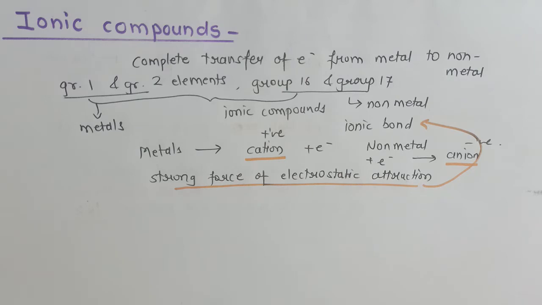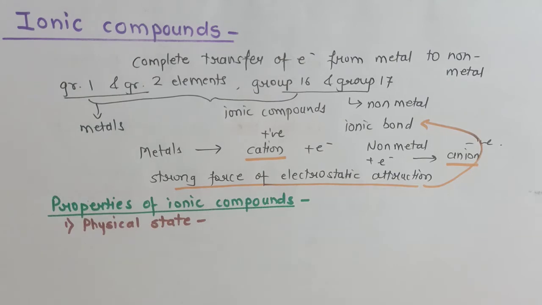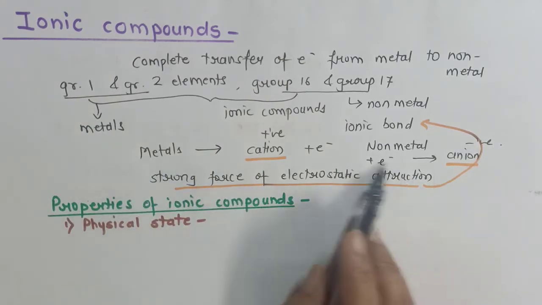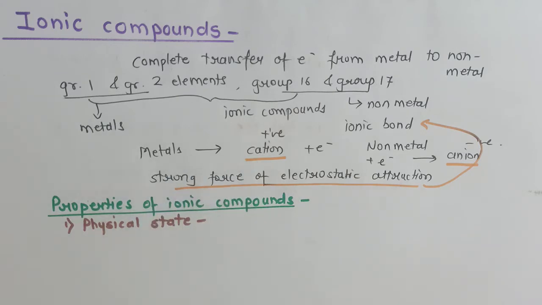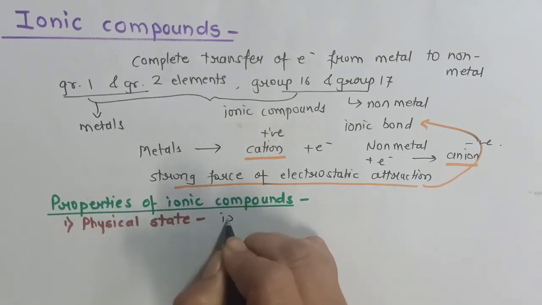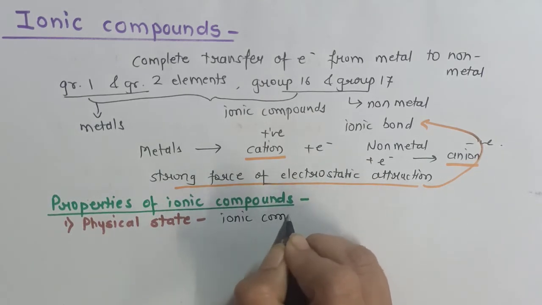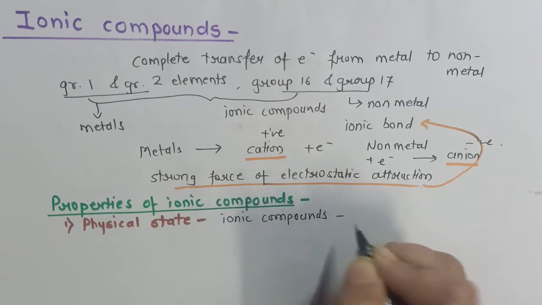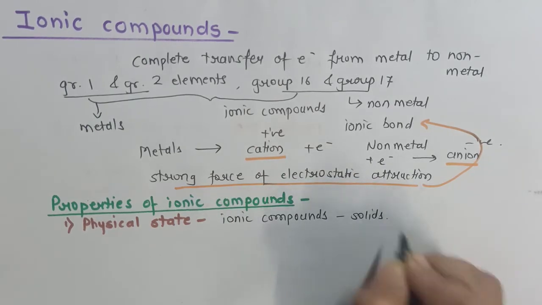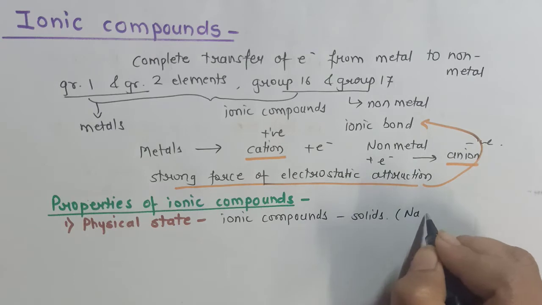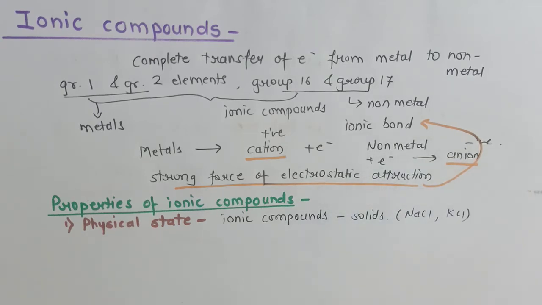So now we are going to discuss various characteristic properties of ionic compounds. Before we begin the properties of ionic compounds, we must remember the reason: strong force of electrostatic attraction, and this reason is responsible for various properties of ionic compounds. For example, the very first one, physical state. All ionic compounds are solids. Like let's say sodium chloride is solid, potassium chloride is solid.